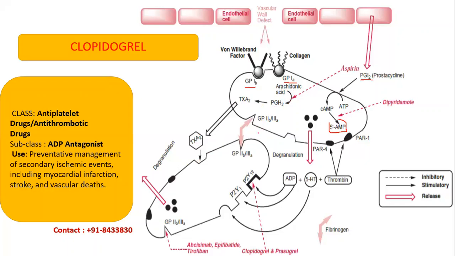And ये interlinking होगा via GP2B और GP3A receptors. So ये होगा platelet activation and then binding. So this is primary mechanism.